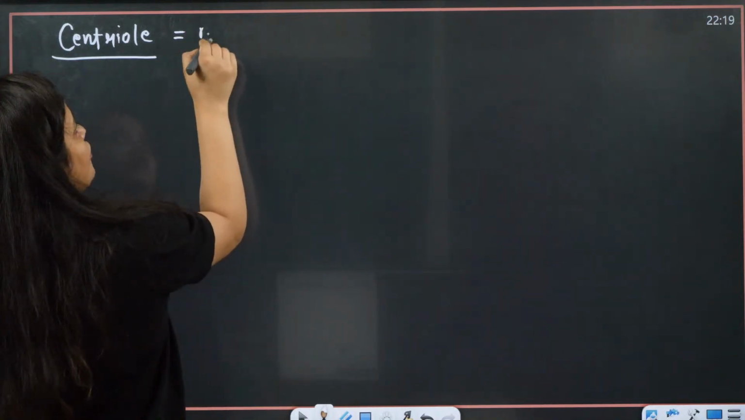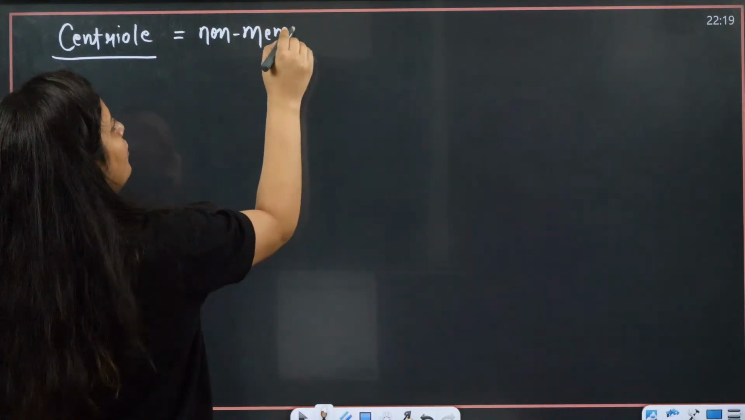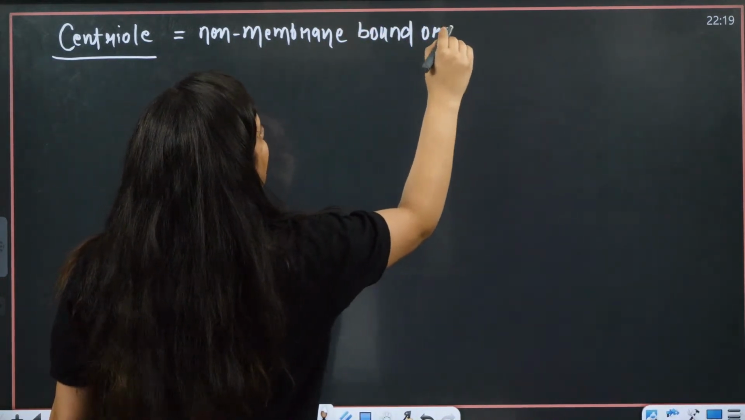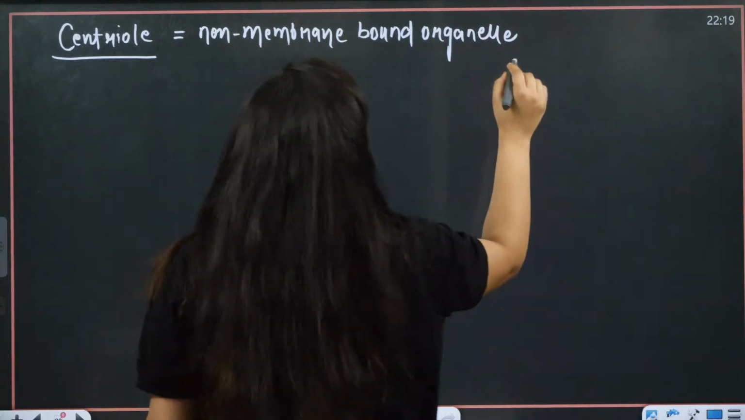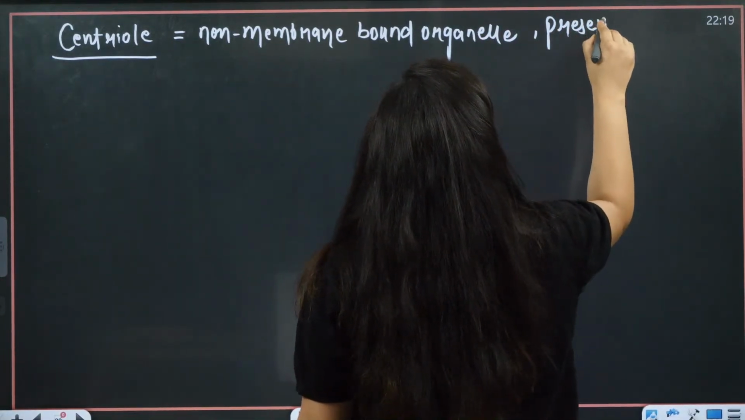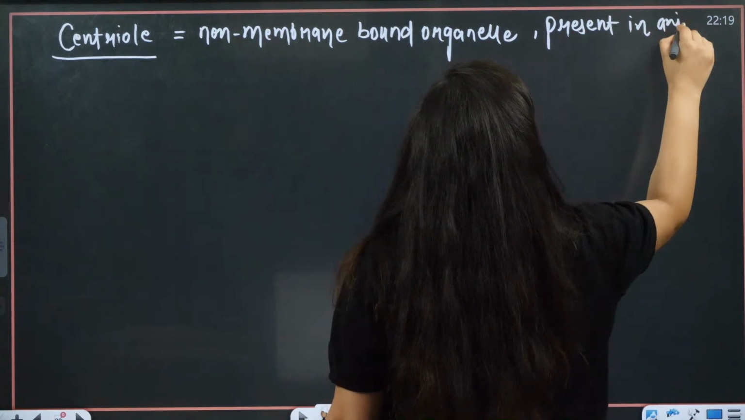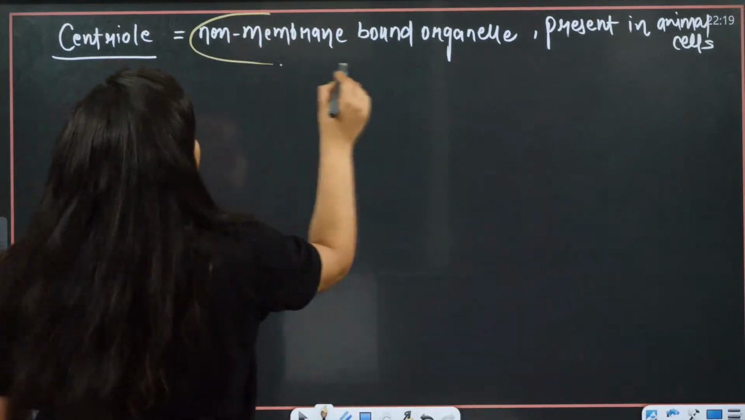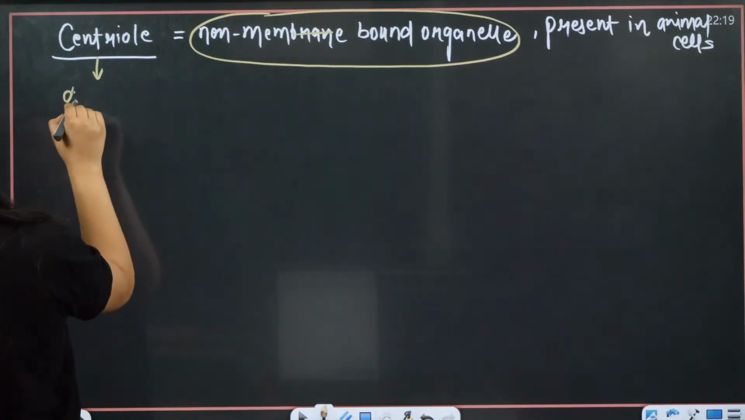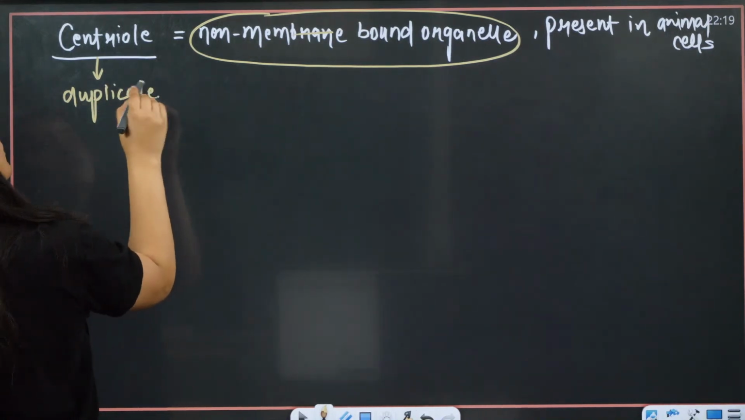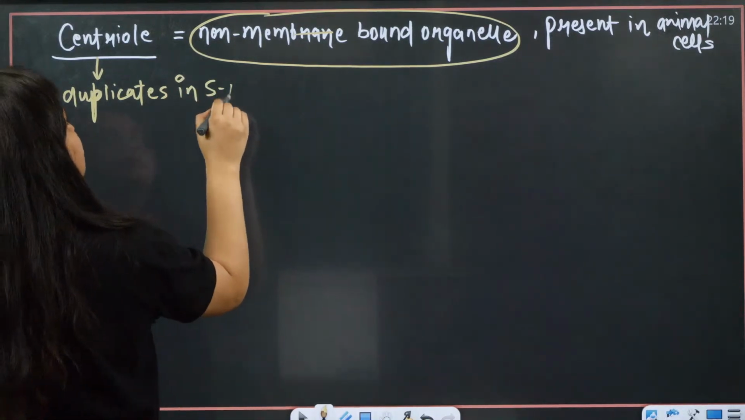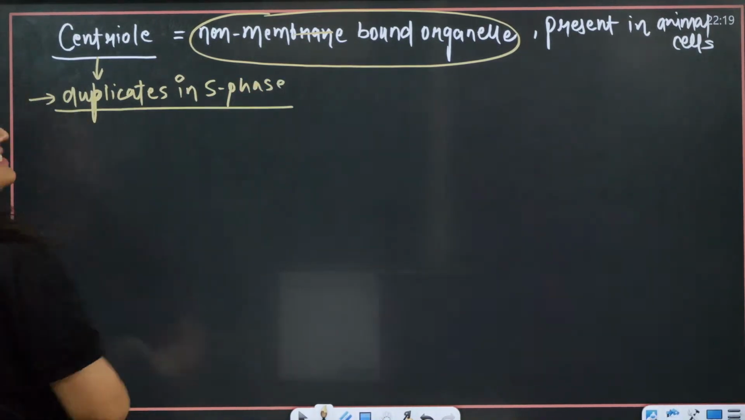Centriole is another non-membrane bound organelle. It is present in animal cells. It is absent in plant cells, it is just present in animal cells. It duplicates in S phase, this is a famous question of the NEET examination.